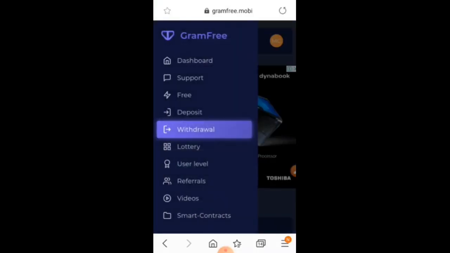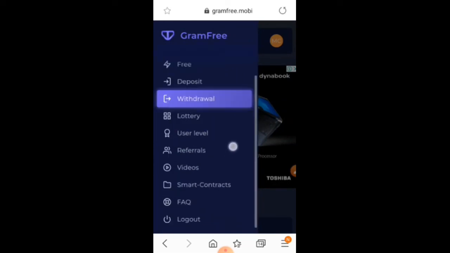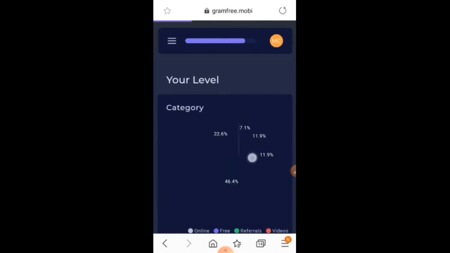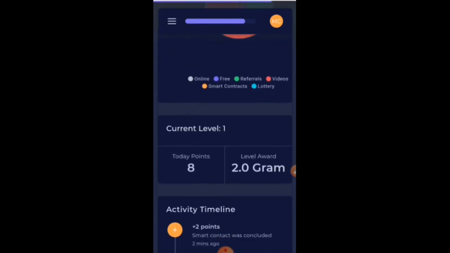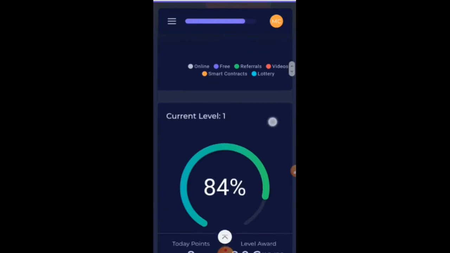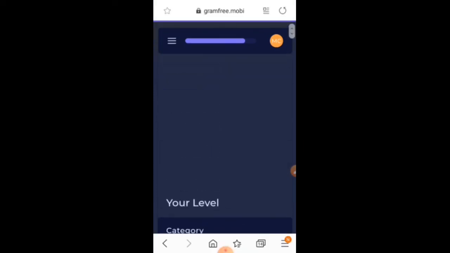Okay, for Visa card and Mastercard, it will take 2 or 3 days, but in a wallet it will reach at the same time. Okay, so these are all the ways you can earn your money. As well as from here, if you go to user levels, different categories as well as levels will be there. This is the current level, 8 points, and level awarded for 2 grams, 84% is over. Once 100% is completed, then I will go for the next level.